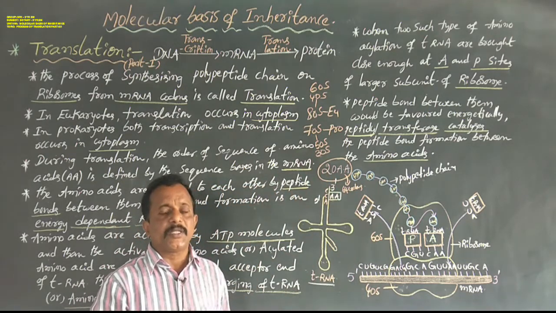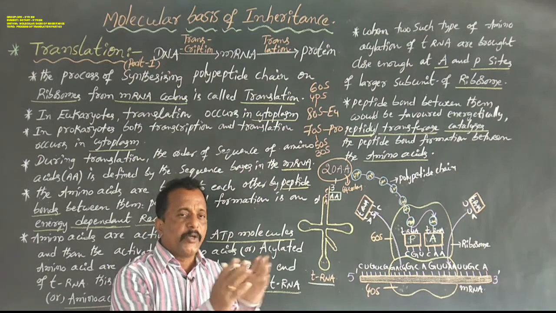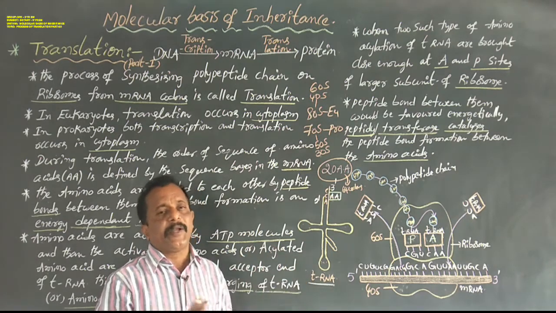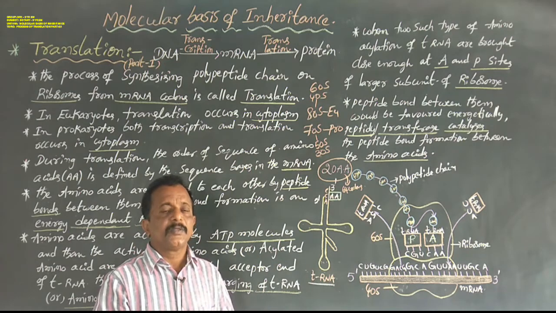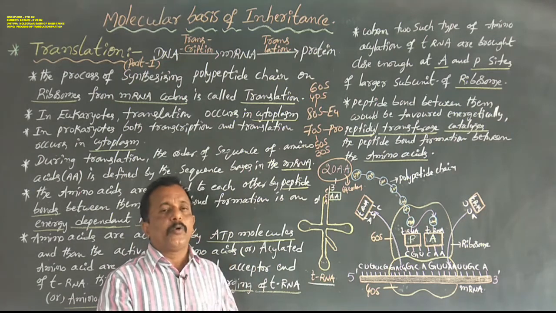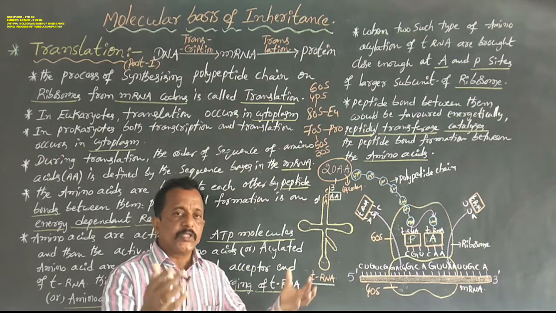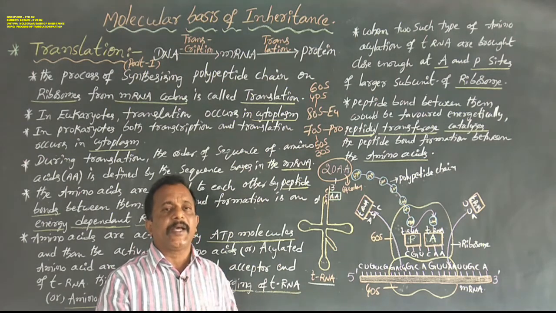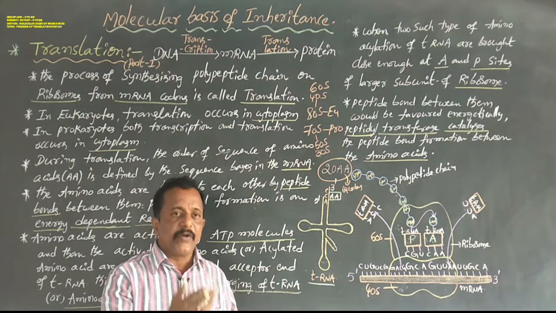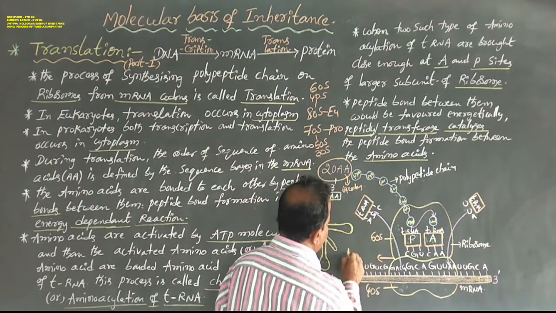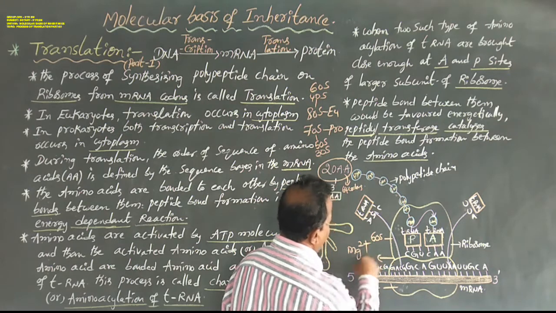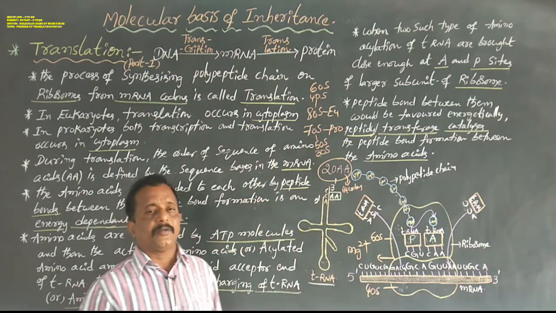Before protein synthesis, these two subunits are separated. At the beginning of the protein synthesis process, these two subunits get attached by the involvement of one divalent ion, that is Mg2+, magnesium ion.